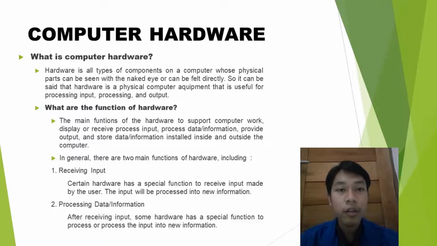What is computer hardware? Hardware is all types of components on a computer whose physical parts can be seen with the naked eye or can be felt directly. So it can be said that hardware is physical computer equipment that is useful for input, processing, and output.